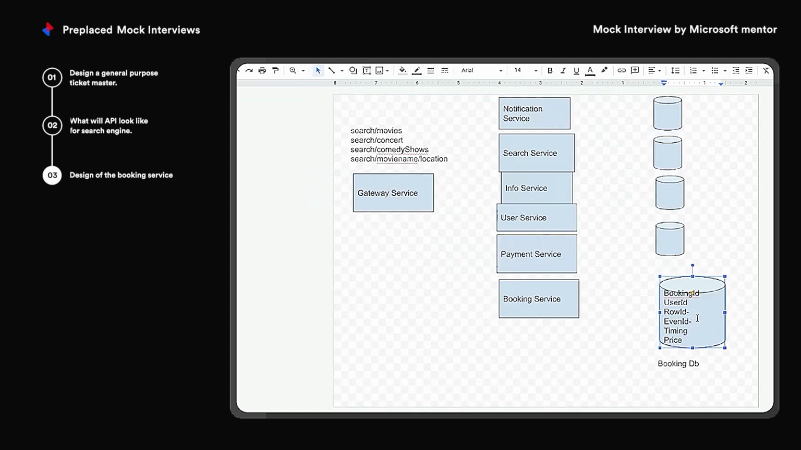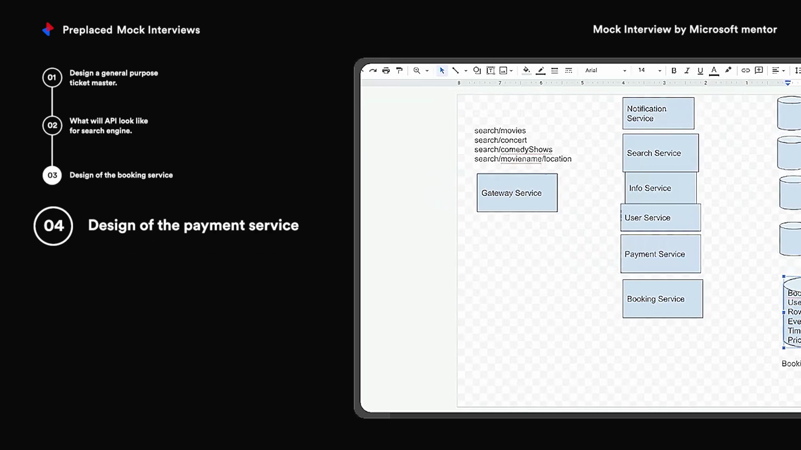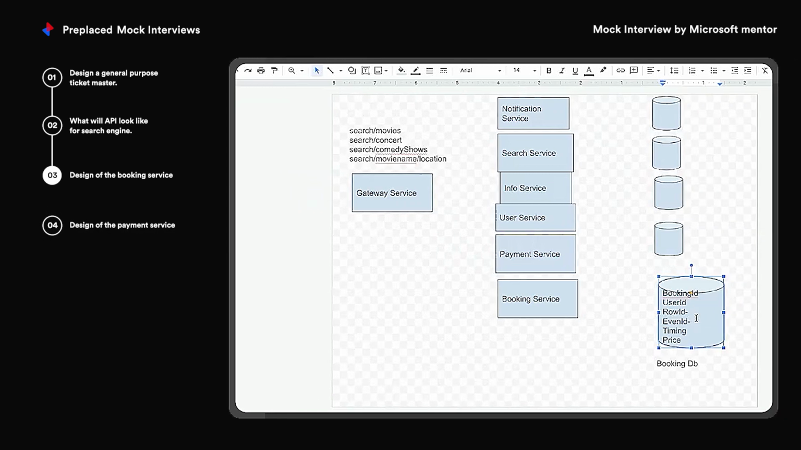Actually, I'm not sure of this one. Okay, no issues. I think this database schema seems fine. You can move on to the payment service. We'll conclude with the payment part.